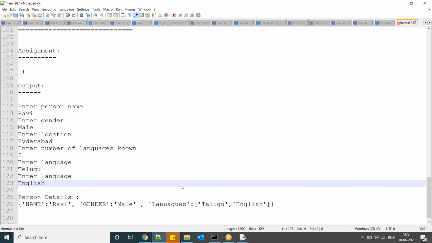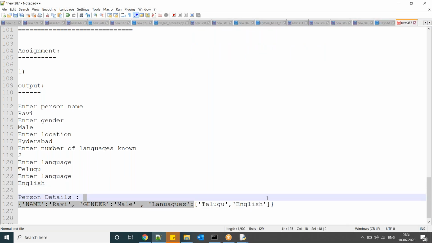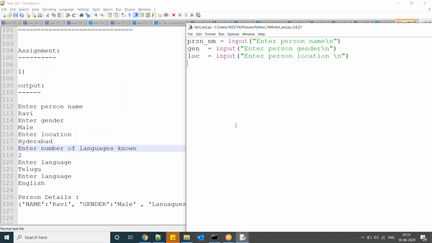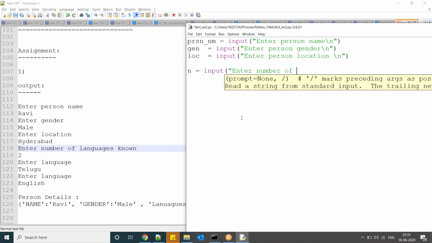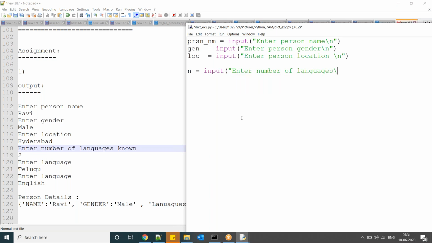As per my requirement, I am going to use a list. As we are using integer data type, we have to convert it. So for i in range of n.